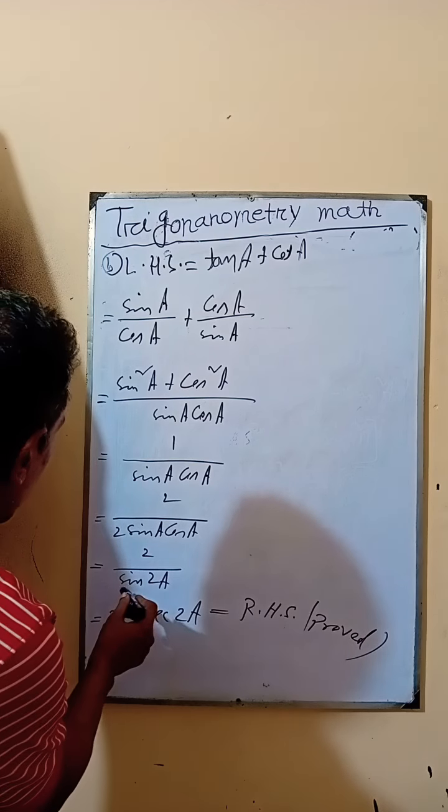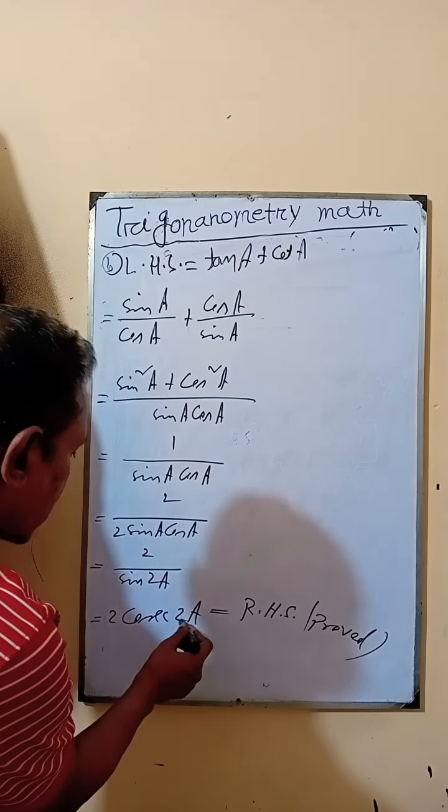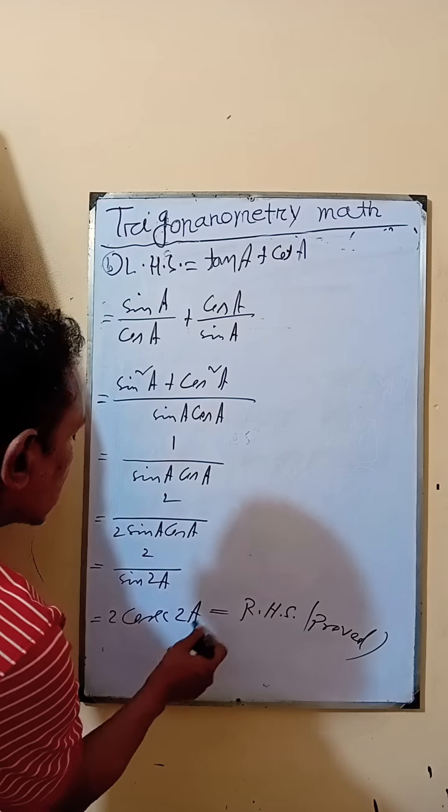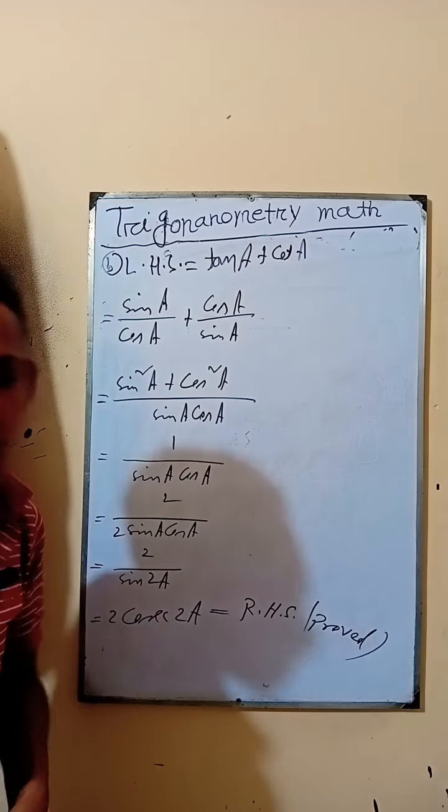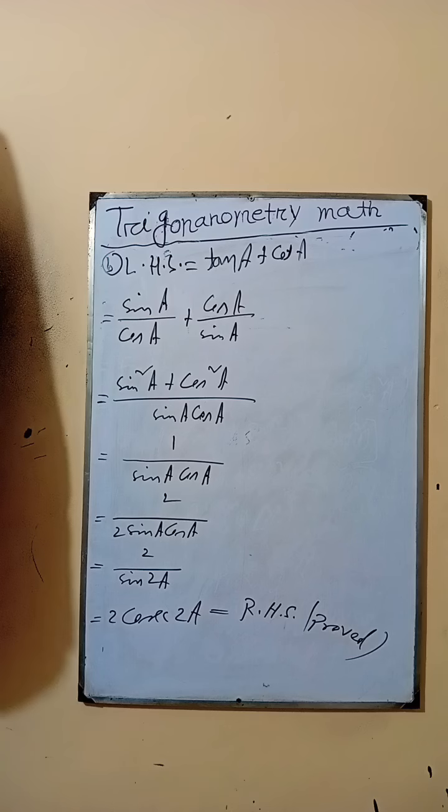So 2 by sin twice A, that is 2 cosec twice A. As is proved. I have analyzed this mathematics trigonometry solution.